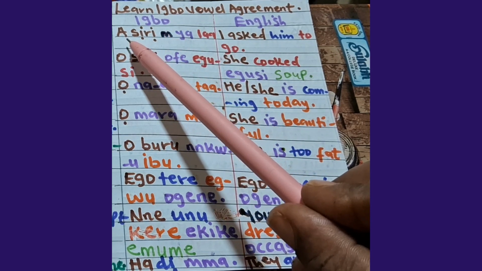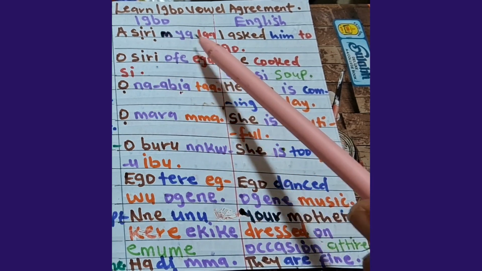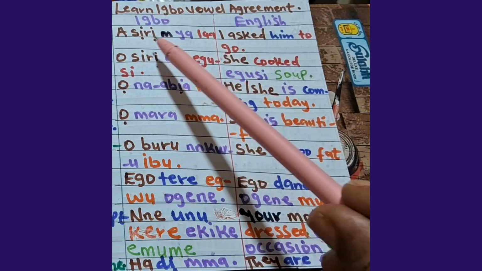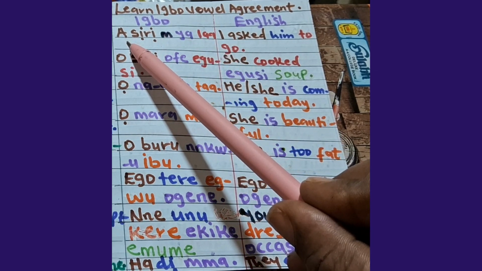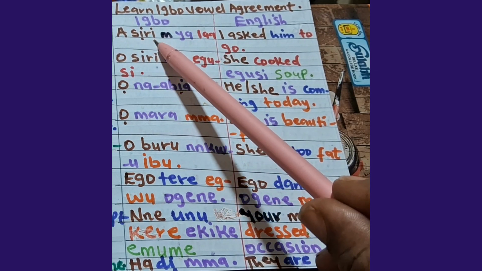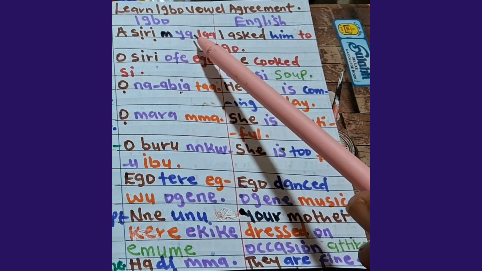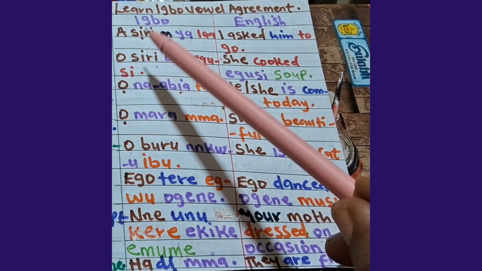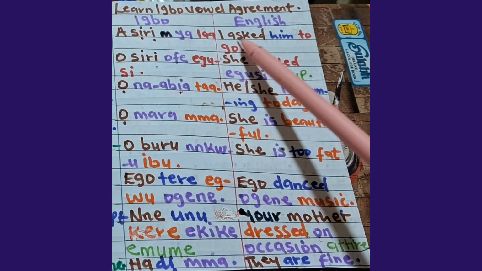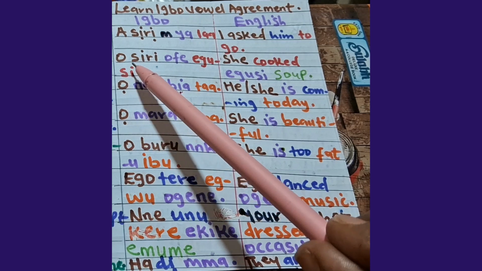For example, asịrị m ya laa. You will find out that a is a light vowel. I, this I is with dot under. You can see a. All of them are light vowels. Asịrị m ya laa. I asked him to go.